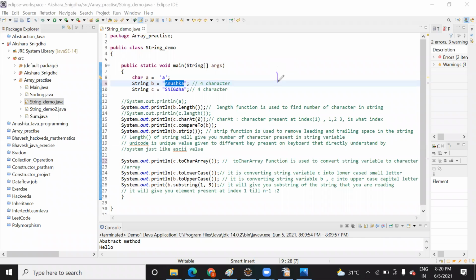Suppose you have a string. The data is saved in cells just like an array, inside the memory, and a string is a group of characters, so your data will be saved like this.